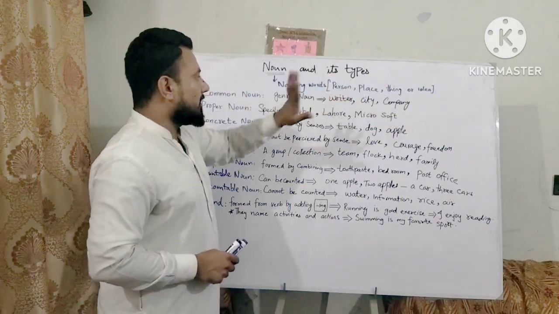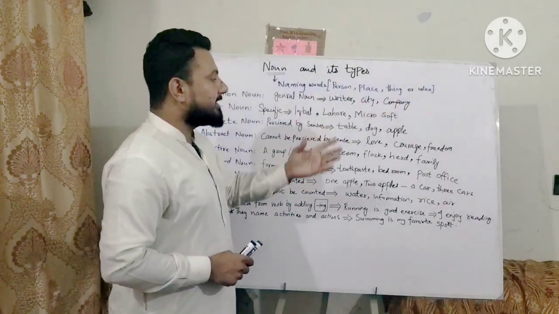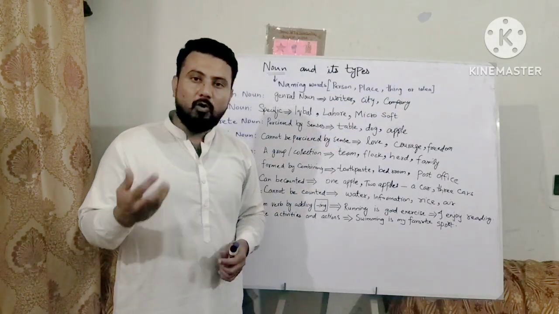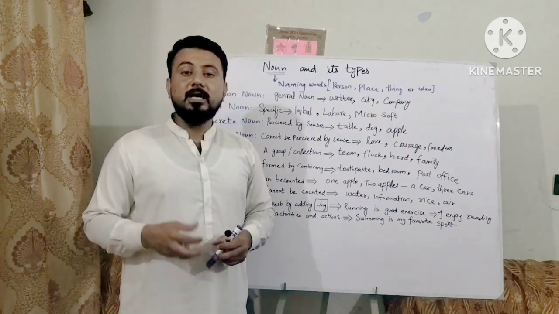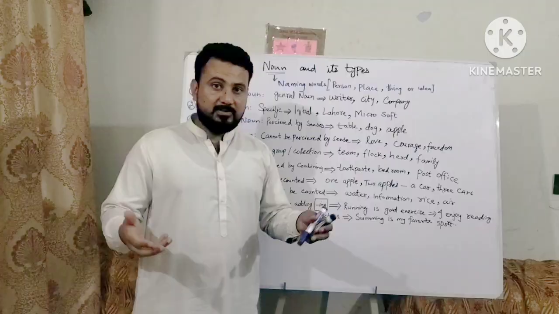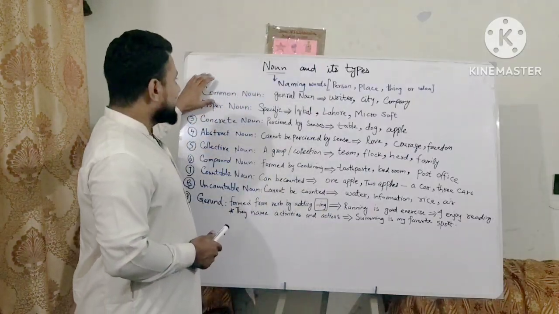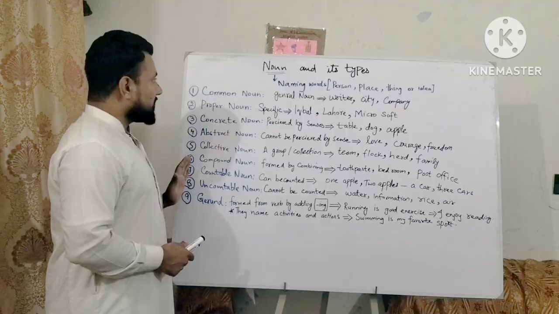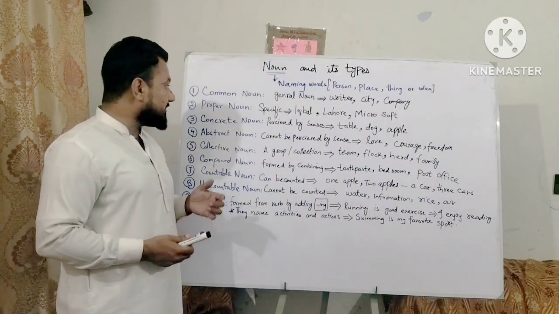Basically, there are four types of noun: person, places, things, and ideas. Ideas meaning it can be honesty, bravery, boldness, courage, anger, greed, etc. And these are the basic types of noun that we use in our grammar and sentences.